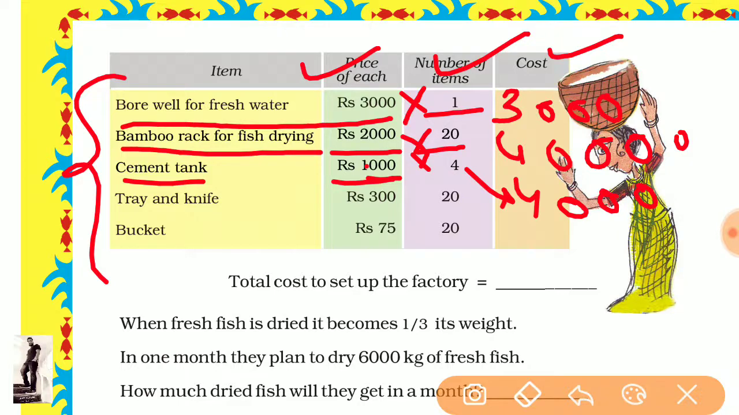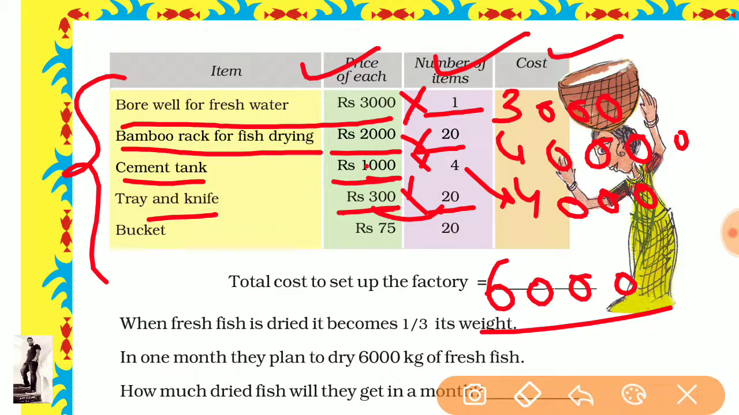Okay. Now come to tray and knife. How many trays and knives are there? Same. The price for one is 300, and we need 20. So multiply it. 2 3s are 6, and how many zeros are there? In 300 there are 2 zeros, and in 20 there is 1 zero, so the answer is 6000 rupees.